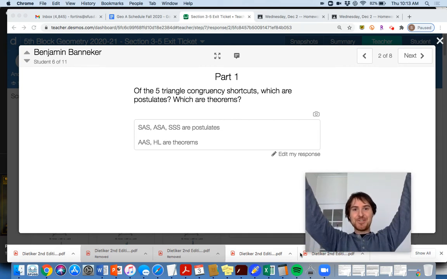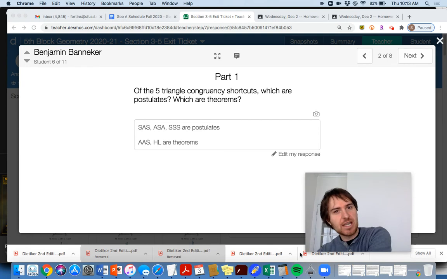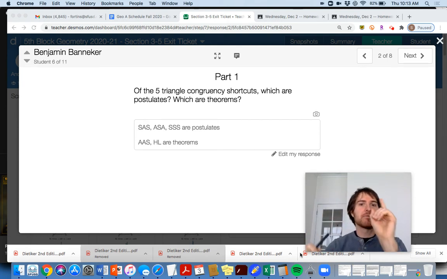It is revision time, section 3.5 exit ticket. I just wrote back feedback to every bunch of people, but some people need to take a look at this, make some revisions, find the problems that I gave you feedback on, and revise and then re-kick back in, right? So I can give you guys the credit for this. It's the section 3.5 exit ticket.